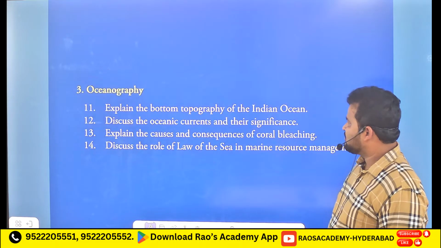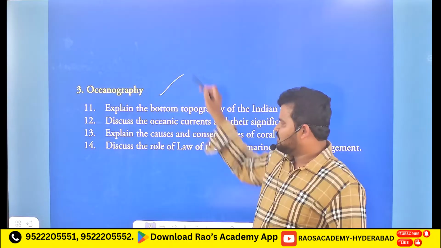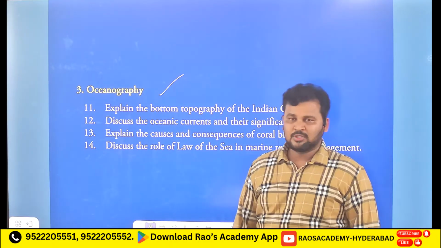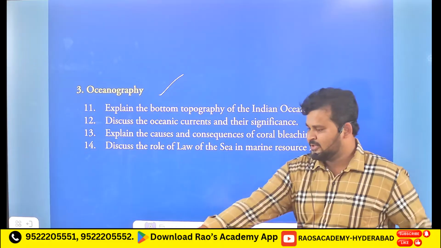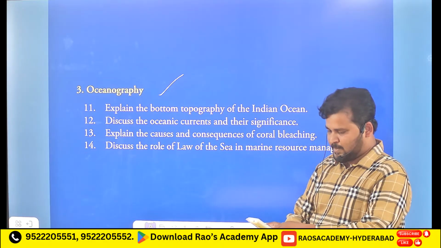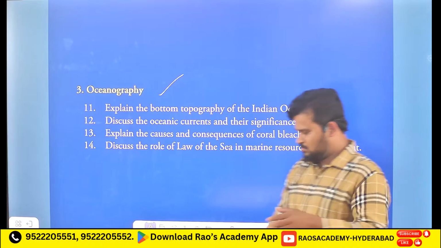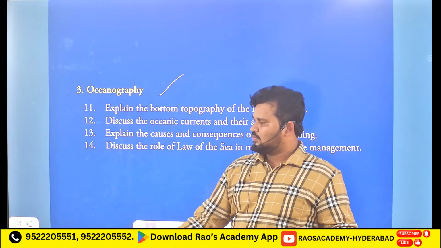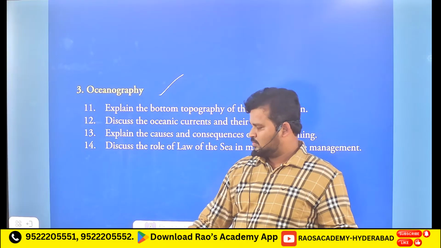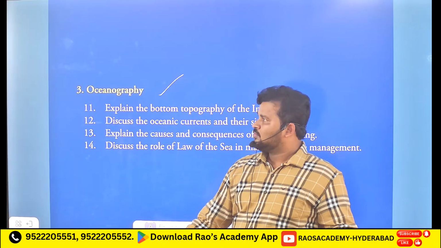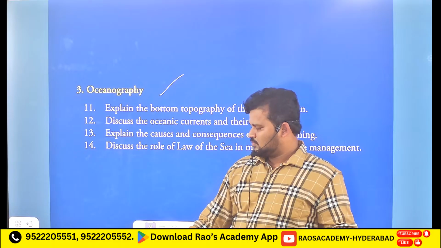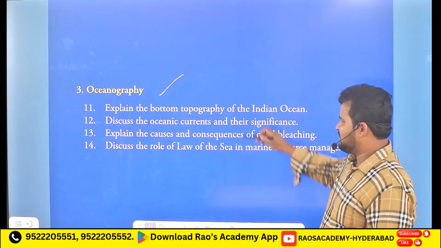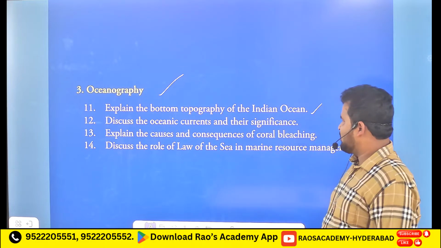And after that, the third chapter is oceanography, which gives information on different ocean bodies. So here the 11th question is: explain the bottom topography of the Indian Ocean.